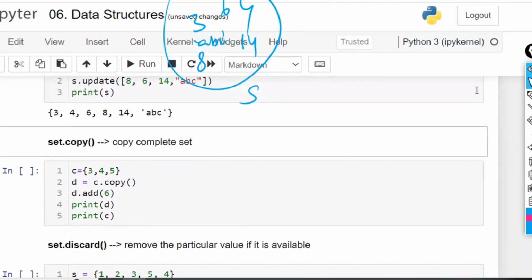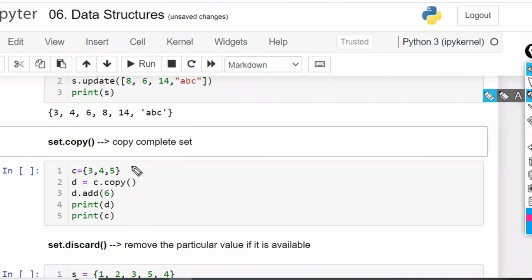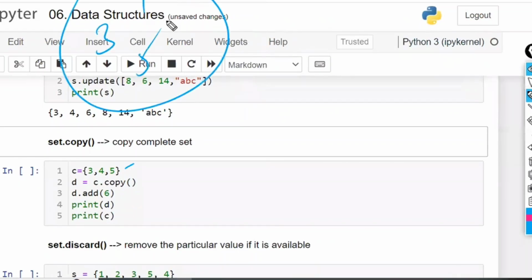Similarly, copy. Yesterday I already told you about shallow copy and deep copy. So now first C is equal to 3, 4, 5. It is going to create an object 3, 4, 5, not in order. Order is not important. I'm not writing 3, 4, 5 side by side in serial order. I'm writing 3, 4, 5 wherever I want. So this is C. C dot copy means it is going to create a D object 3, 4, 5.